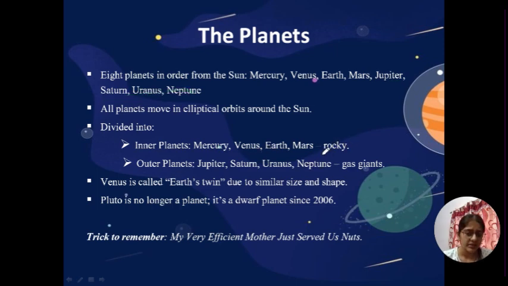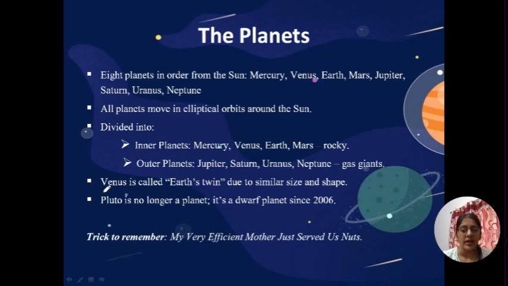The inner planets are rocky. Okay, Earth is rocky. You have water, land, everything. Mars is also like that. But the outer planets are gas giants. They are not made up of rocks. They are gas giants. Jupiter is the biggest planet in the solar system. It's also made up of gas.